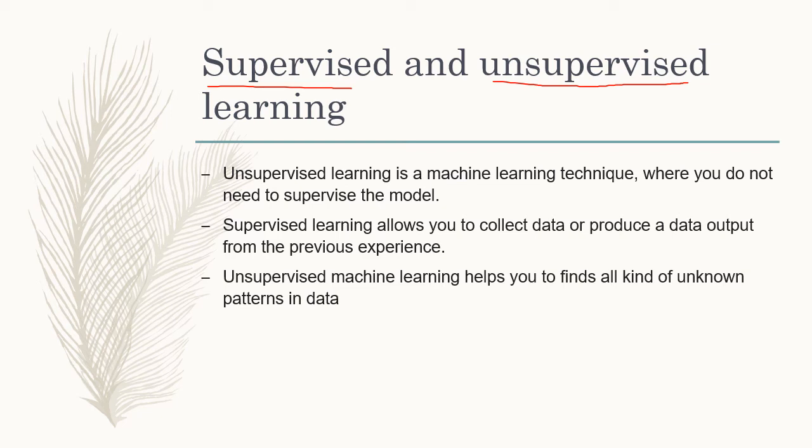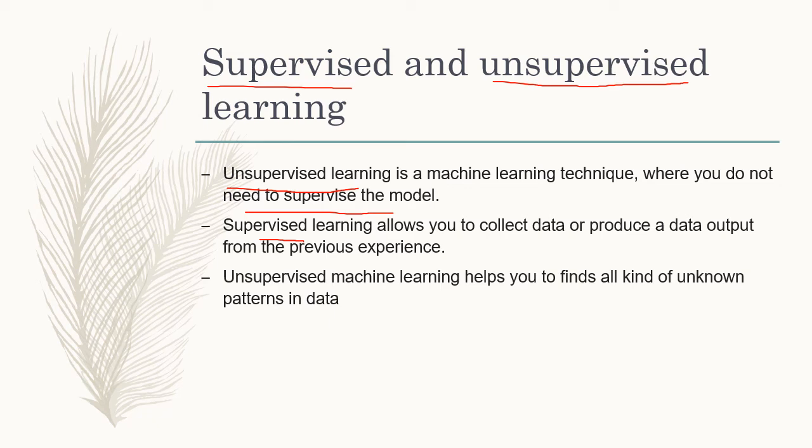So learning by experience is unsupervised learning. There is no supervision of his parents. And in supervised learning, the parent tells him that fire is a dangerous thing, and he will not go near the fire.